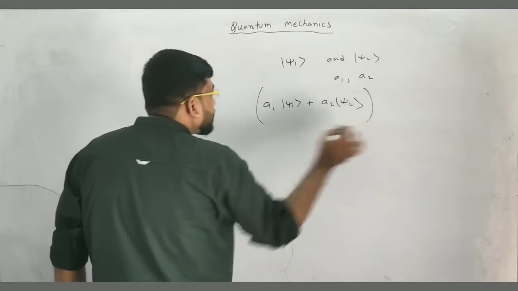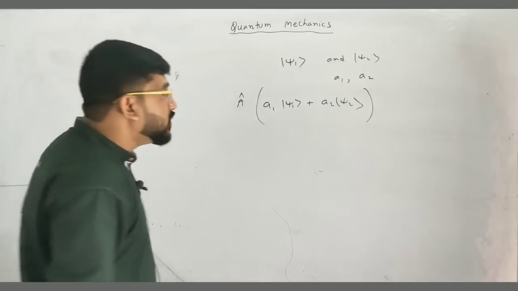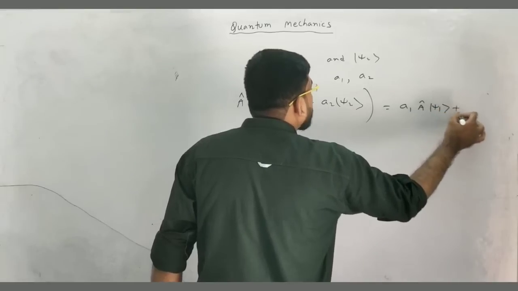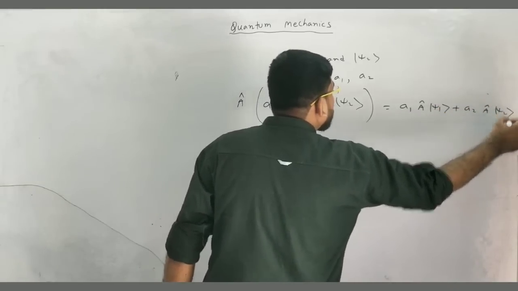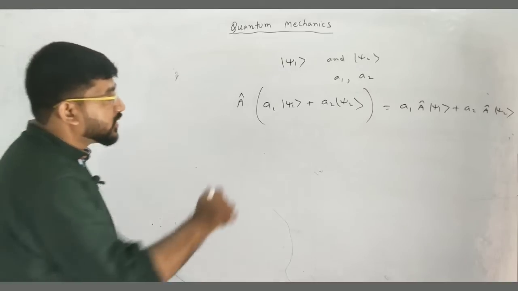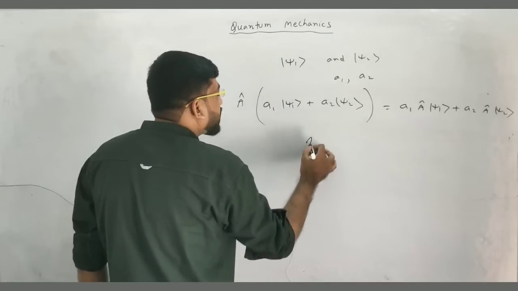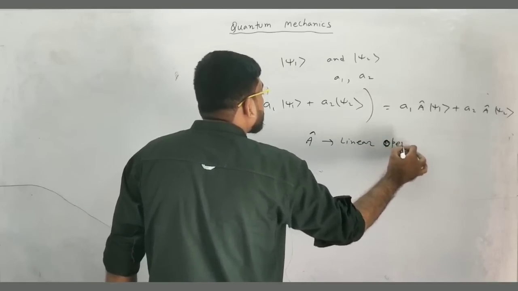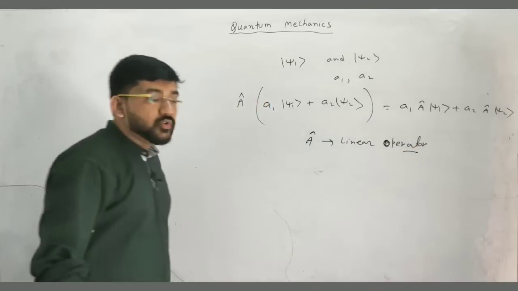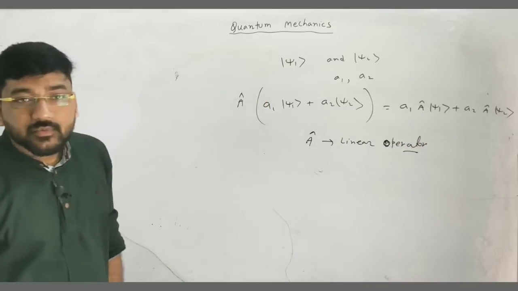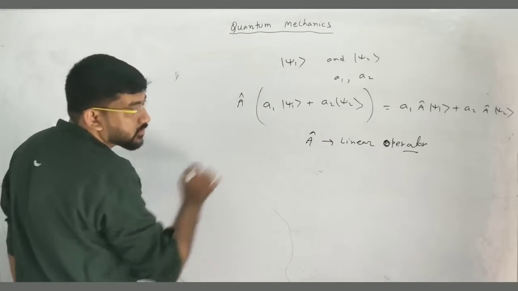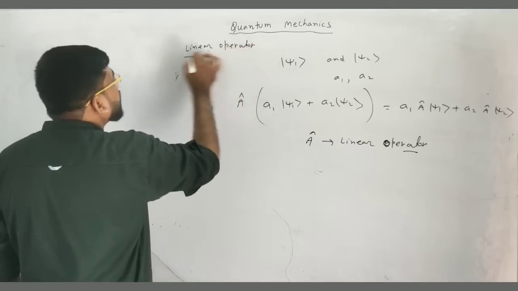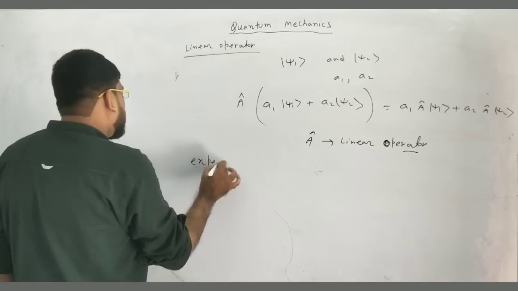Now if operator A cap acts on this, and you get the result a1 A cap psi 1 plus a2 A cap psi 2, then you can call A cap a linear operator. So if this equation holds, then A cap is a linear operator. This is the concept of linear operator. But one more thing you have to know about is the expectation value, which we will use later on also.